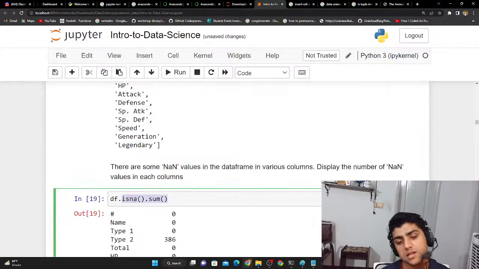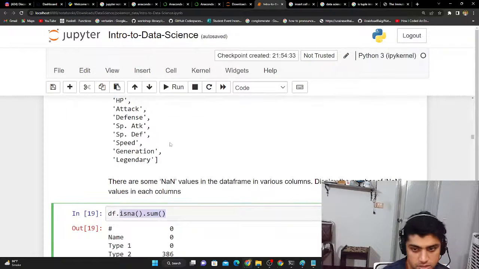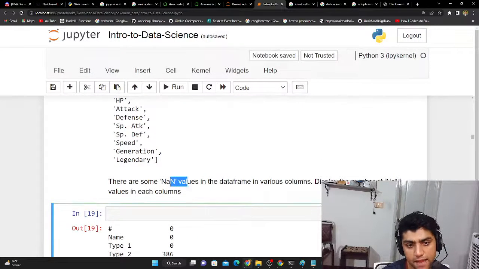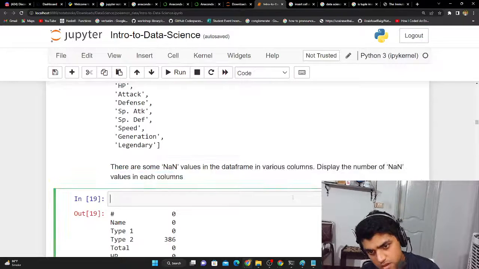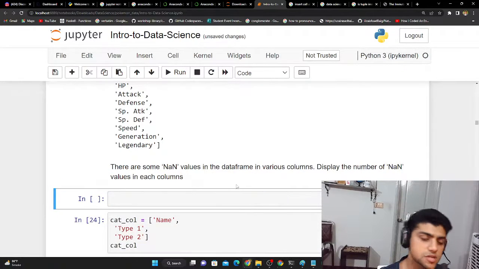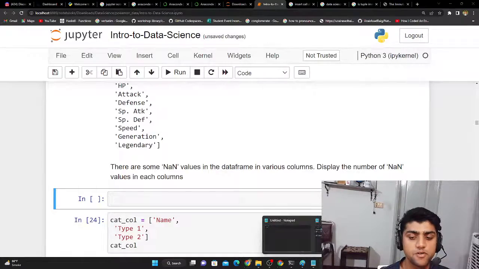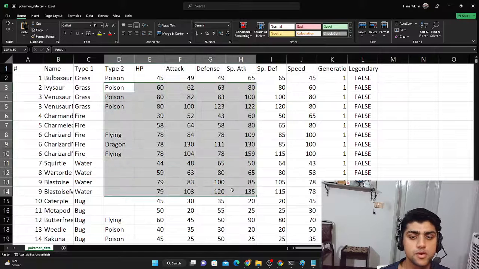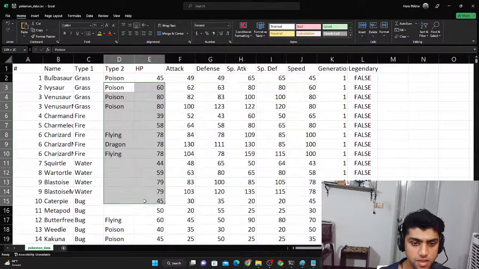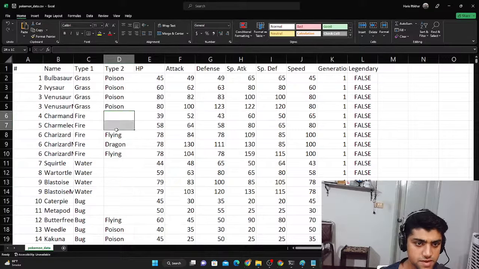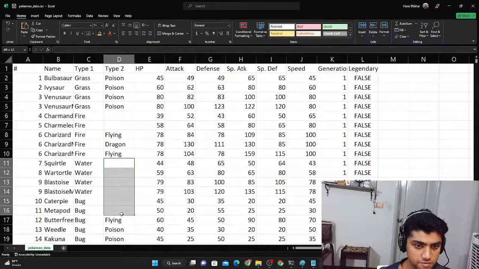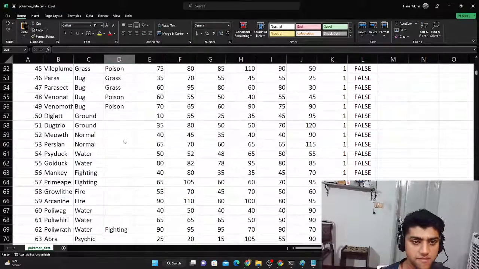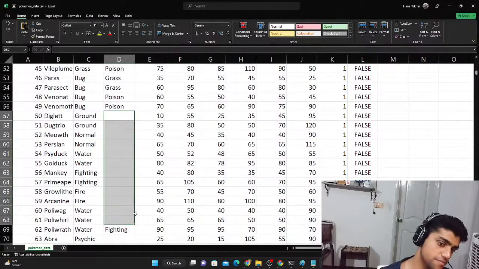Okay, so to detect NaN variables, NaN characters are the ones that have missing values. So there are NaN values in the data frame in various columns. Display the number of NaN in each column. To get the number of NaNs, if I could view my Excel file, you can see over here Bulbasaur and everything is okay over here, but then there's some missing values like this stuff. You see that? And this stuff over here, and then this stuff over here.